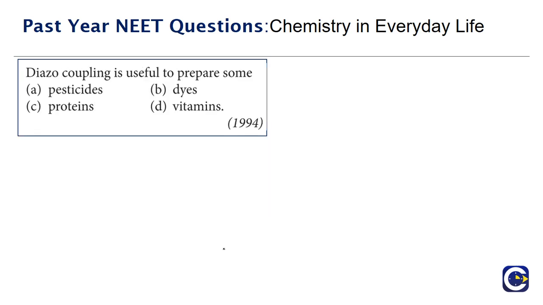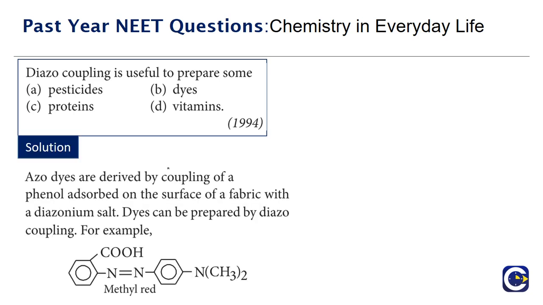Moving on to the question that has come in 1994, diazocoupling is useful to prepare some. These are the options. Option A is pesticides, option B is dyes, option C is proteins, option D is vitamins. Now the azo dyes, the nitrogen containing dyes, are derived by the coupling of phenol absorbed on the surface of a fabric with diazonium salt.